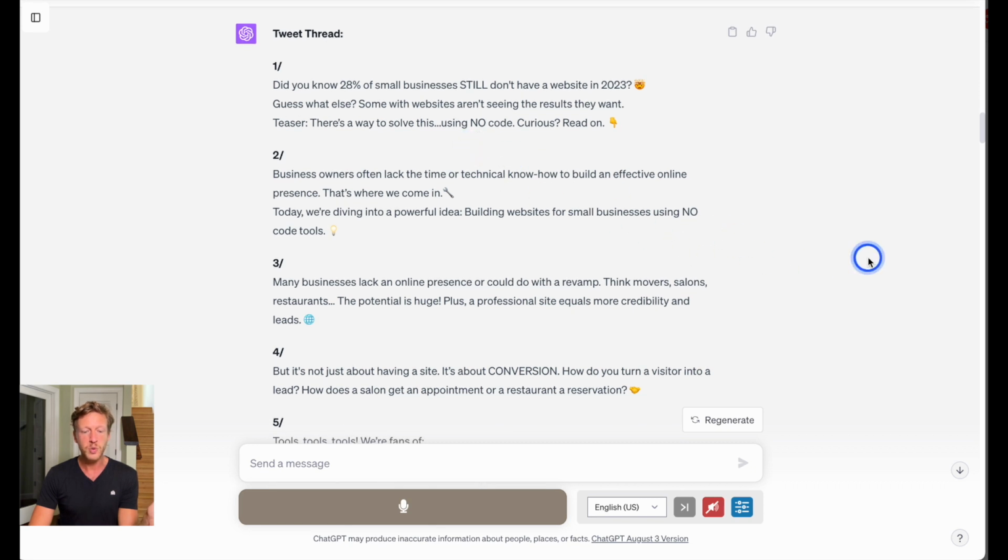Number 1: Did you know 28% of small businesses still don't have a website in 2023? Guess what else? Some with websites aren't seeing the results they want. Teaser: there's a way to solve this using no code. Curious? Read on. This is close. This is really close. What I would do is take out the emojis, except for the finger pointing down. I would space this out a little bit more so it's longer in terms of the formatting. And I wouldn't say teaser, I'd just put, there's a way to solve this using no code. Curious? Read on. But all in all, that's a really good start to creating this tweet.